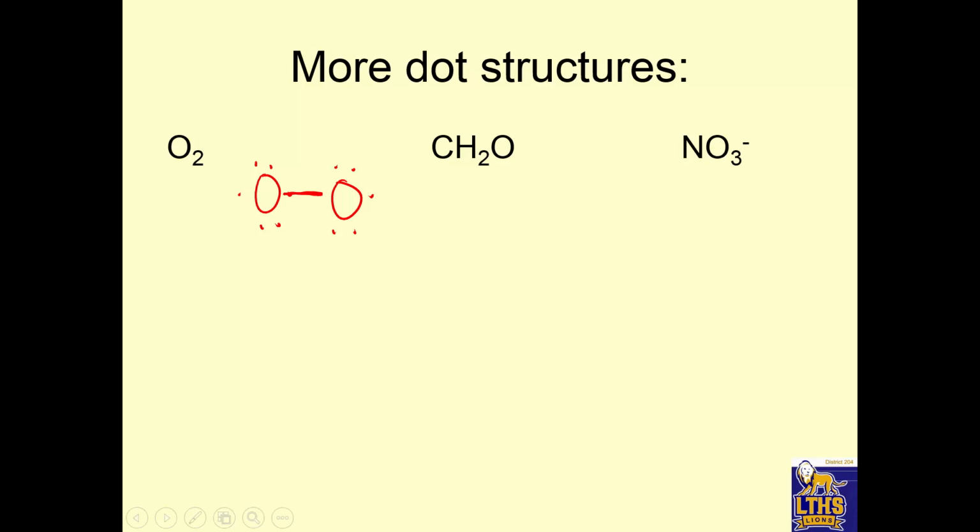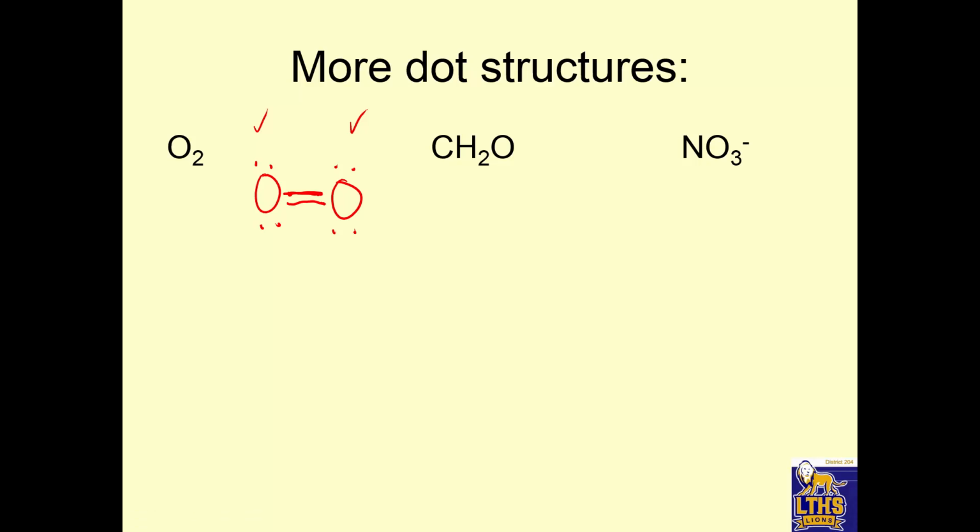So because I've used up all my electrons and I don't have stable elements, I have to erase those two and share those as well. And now 2, 4, 6, 8, this oxygen is stable. 2, 4, 6, 8, that oxygen is stable. And I only have 2, 4, 6, 8, 10, 12 total electrons.